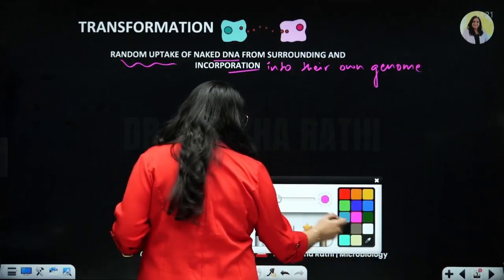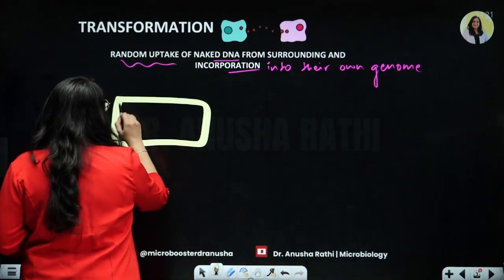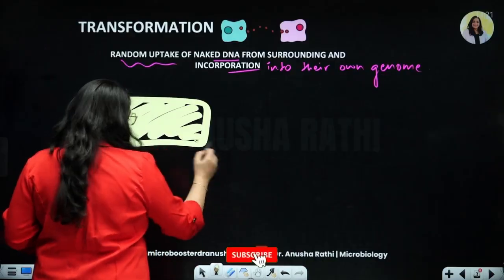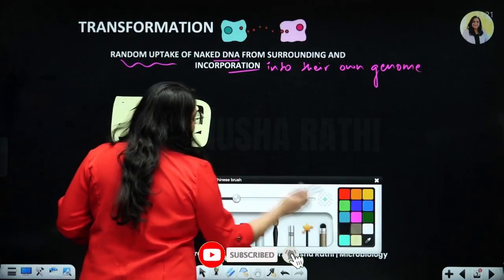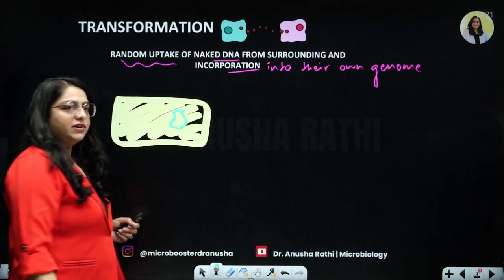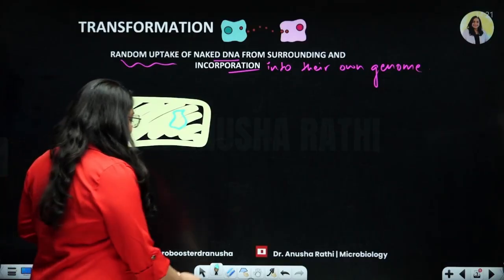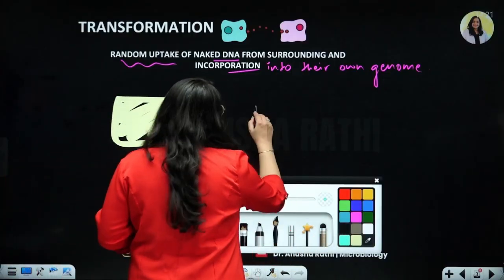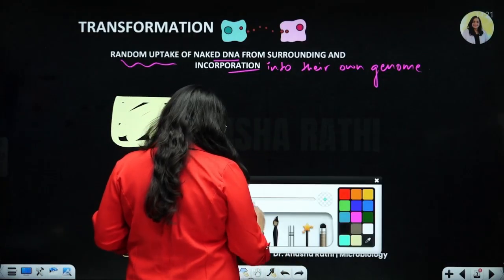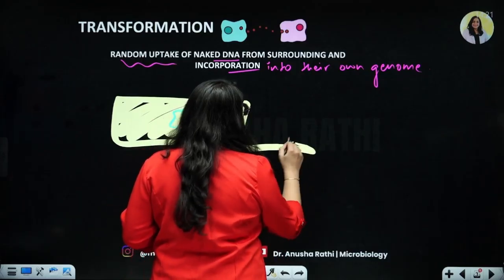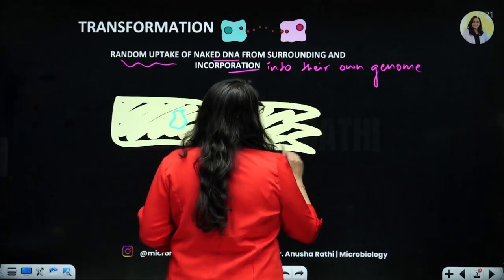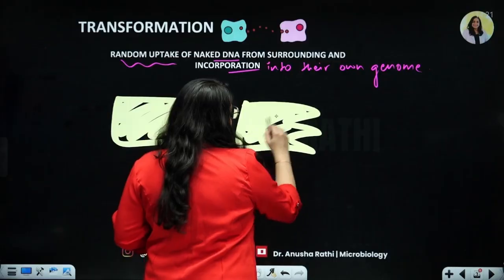So suppose this is a bacterium A, okay? This is bacteria A, and bacteria A had its own chromosome and genetic material, right? It was just simply living its life nicely. Now this bacteria A, because of some reason, undergoes lysis, okay? It lyses and it breaks down completely.